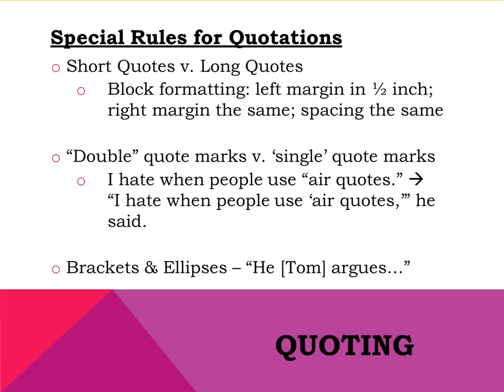Ellipses are the 3 dots pictured here. They indicate that you have left out information from the end or middle of a quotation. The info you leave out must not change the basic idea of the quotation as you are presenting it. In other words, you can't replace the word not with ellipses, because that would change I can not go to I can go, thereby altering the quotation's meaning completely.